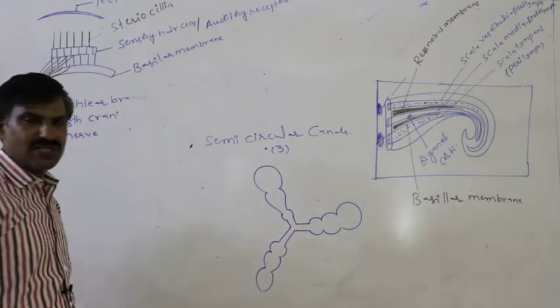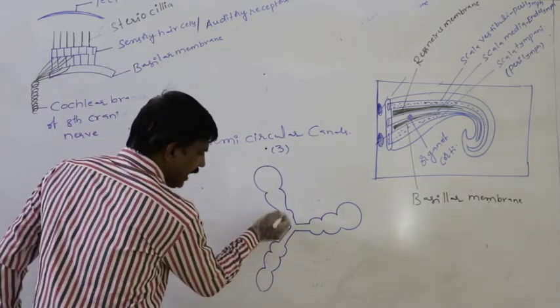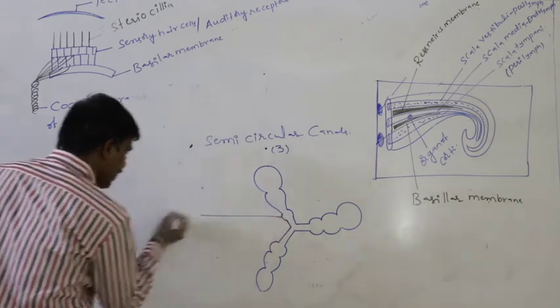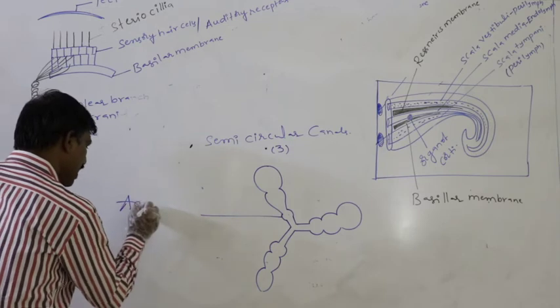In the case of the semicircular canal, at the base there is a swelling. This swelling is said to be the ampulla.